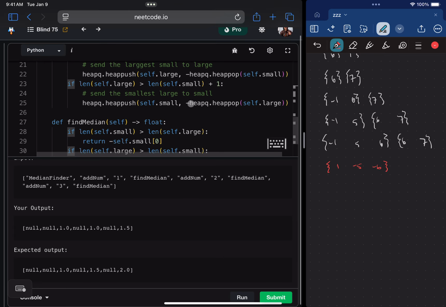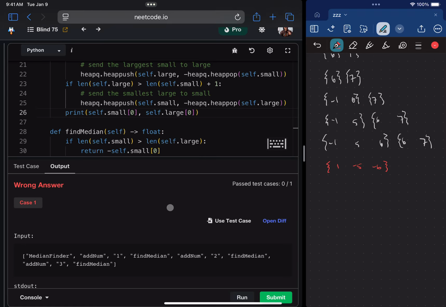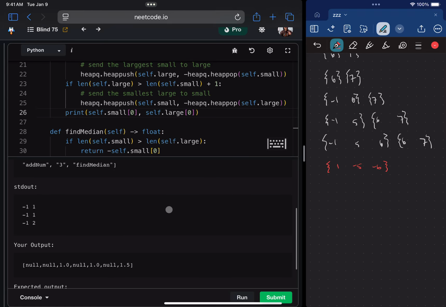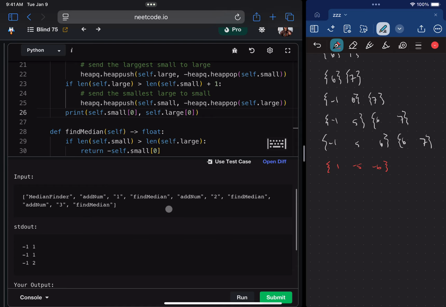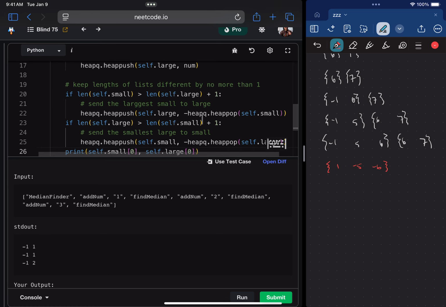Here's what we'll do just to be able to diagnose this quickly. I'm going to put a print statement right here that just prints self.small index 0 and then self.large index 0. Oh. So here's what's interesting. We're getting 1 and 1 and then 1 and 1 again, huh? So there's something wrong happening with how we push from one to the other.